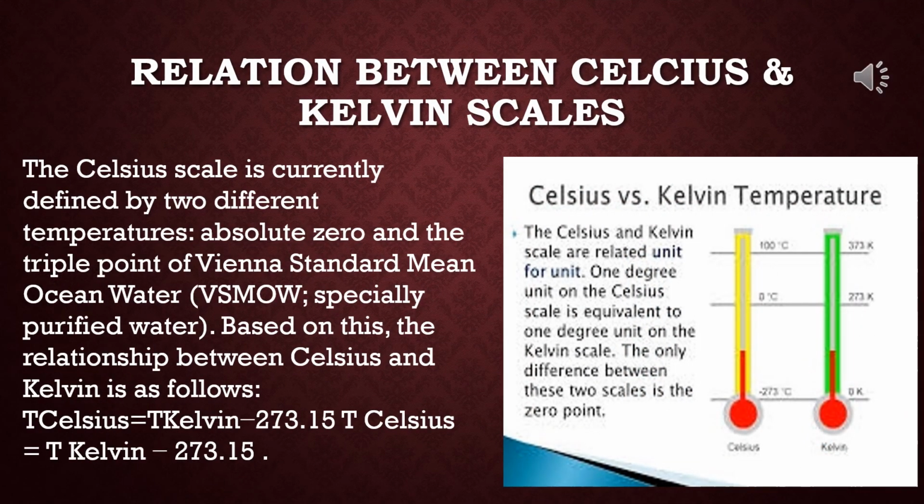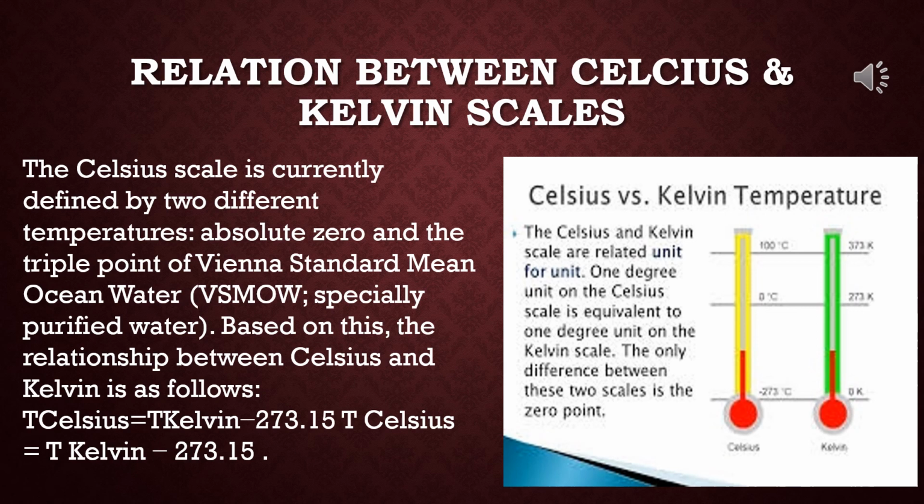The relation between the Celsius and Kelvin scales. The Celsius scale is currently defined by two different temperatures: absolute zero and the triple point of Vienna Standard Mean Ocean Water, VSMOW, specially purified water. Based on this, the relationship between the Celsius and Kelvin scales is as follows.